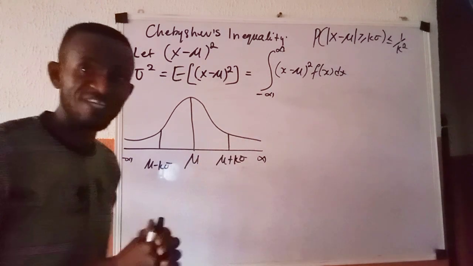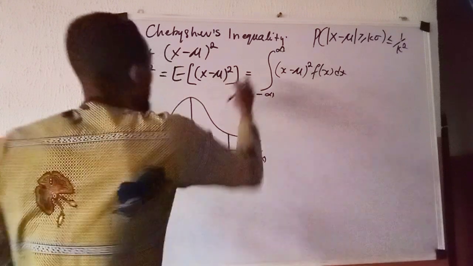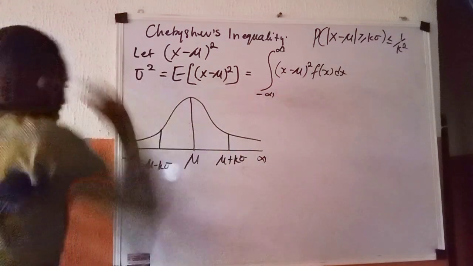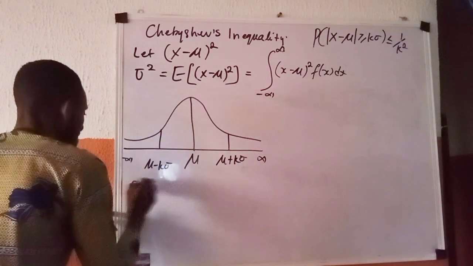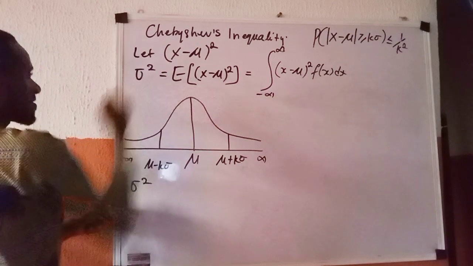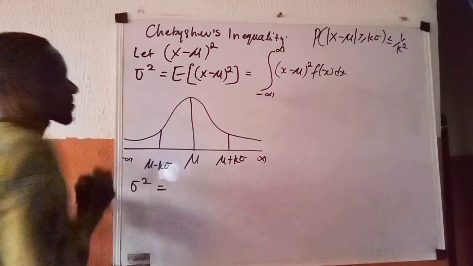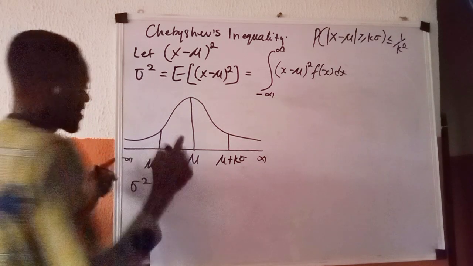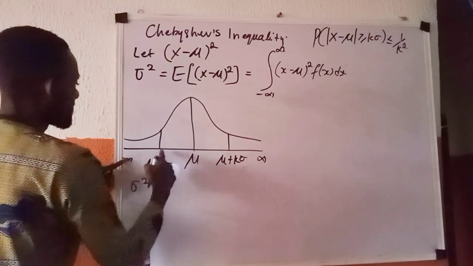So let us do the integration together. This my sigma squared is equal to, let us first integrate from minus infinity to this.